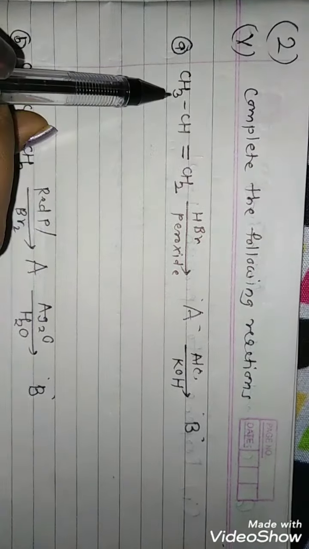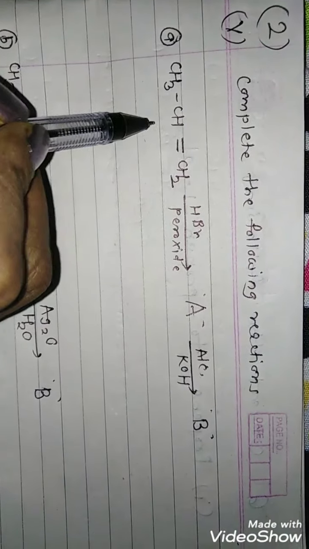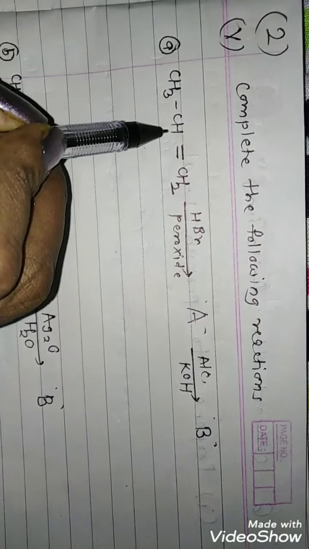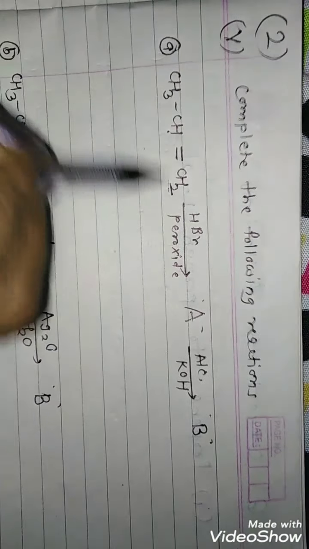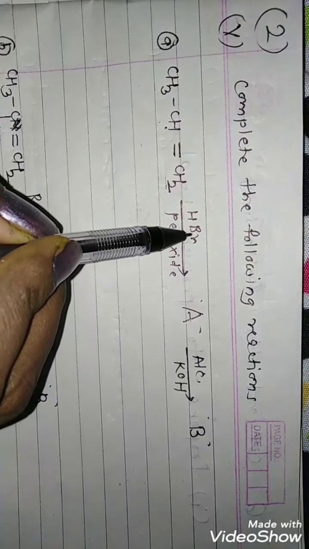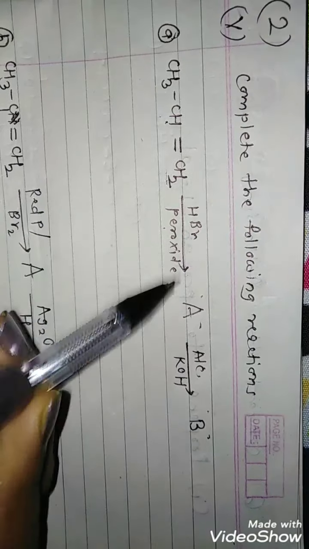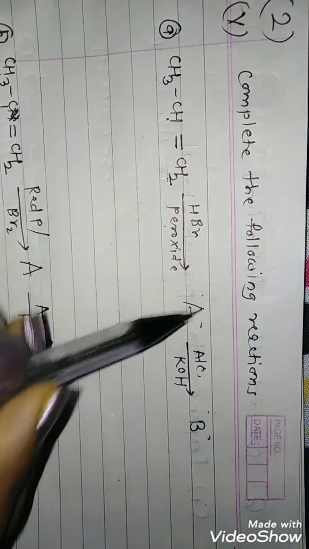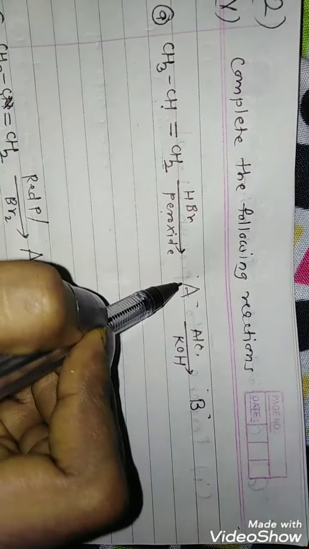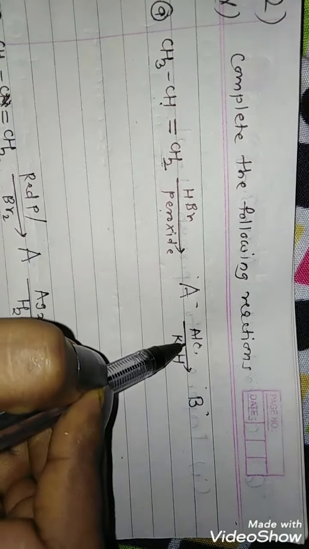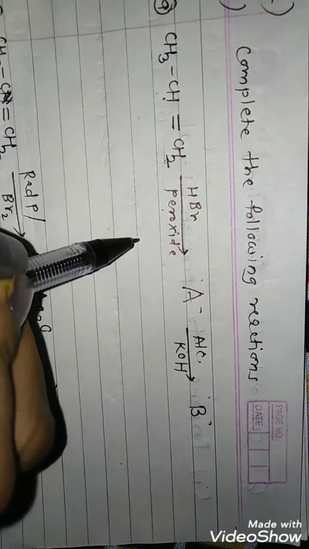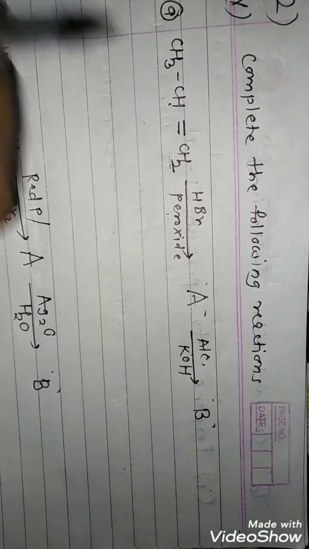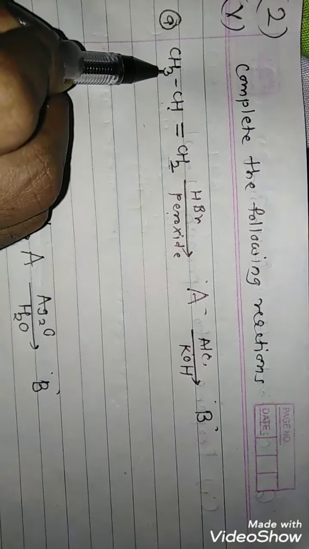Complete the following reactions. Here I have written the question as it is given. So when propene, this is the structure of propene, reacts with HBr in presence of peroxide, so again it is anti-Markovnikov addition. The compound which is formed is A, and when this A is treated with alcoholic KOH, it gives B, and you have to identify A and B.